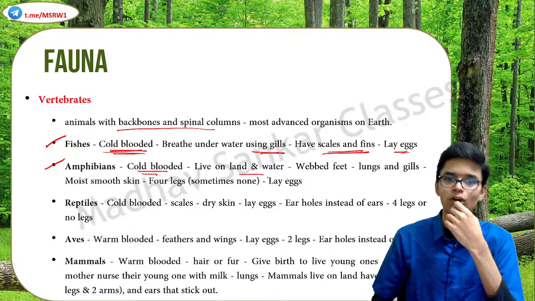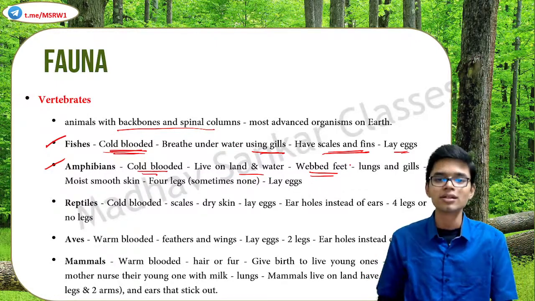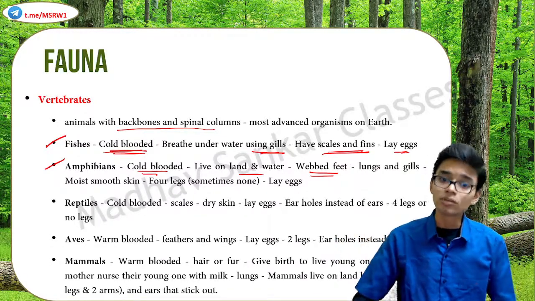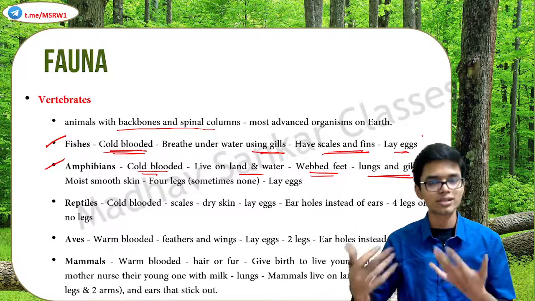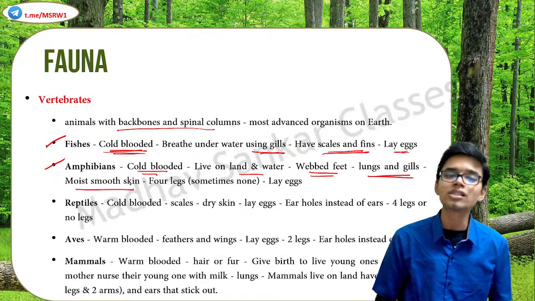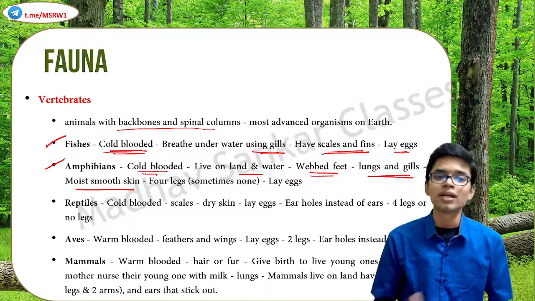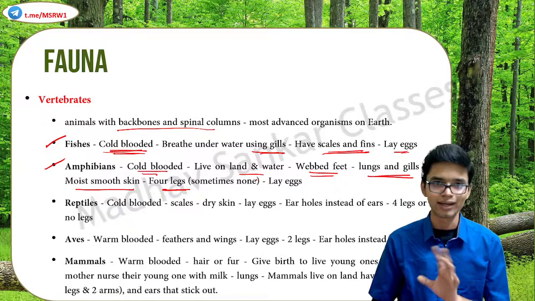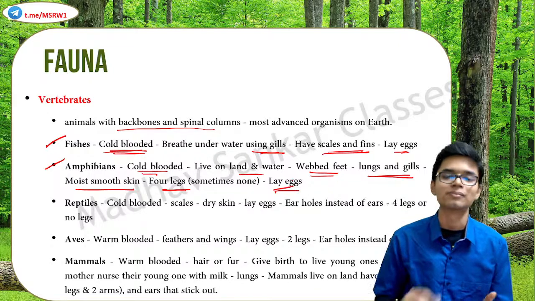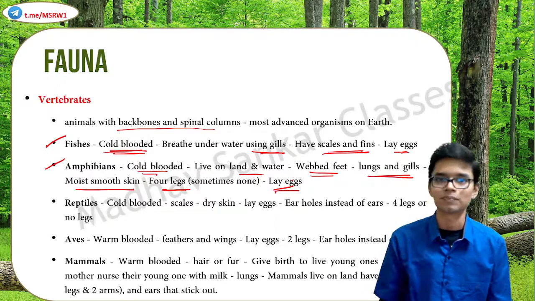They live both on land and water. They have webbed feet. They have feet because they have to walk on the land. They have webbed feet because that enables them to swim on water also. They have both lungs and gills. Yes, they have to breathe inside water and outside water, so they have both these capabilities. Their skin is moist and smooth. Think about a frog. Very smooth, very moist skin. They are four-legged. Sometimes they do not have any leg, but most often they are four-legged organisms and they lay eggs. Most of them. There are exceptions, obviously. But most of them lay eggs.